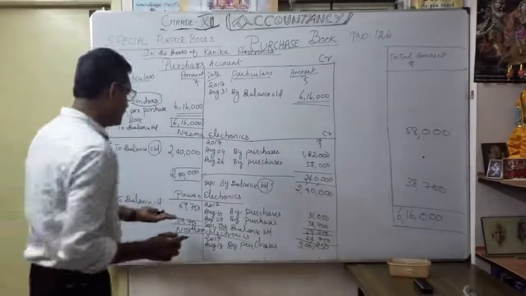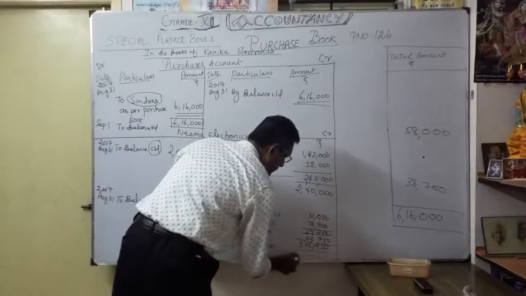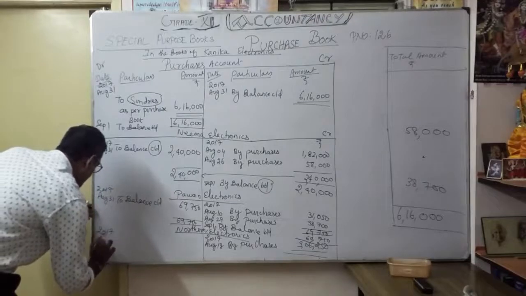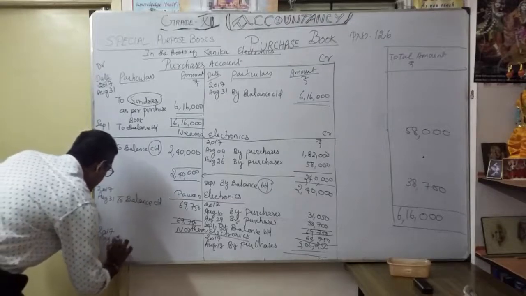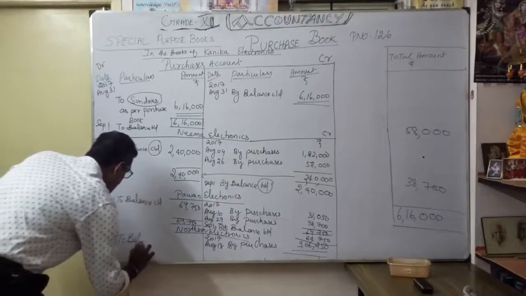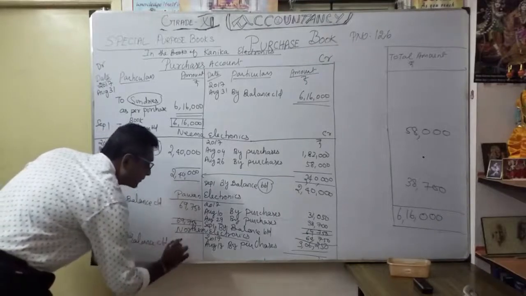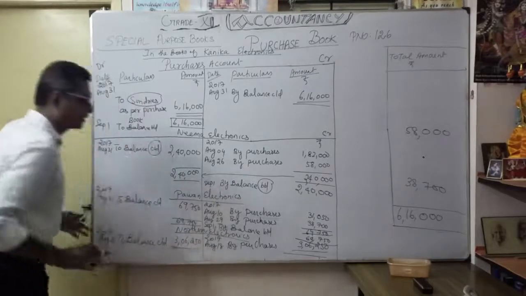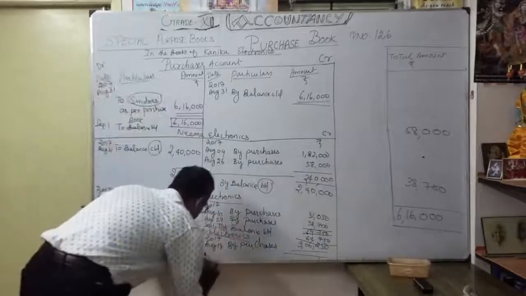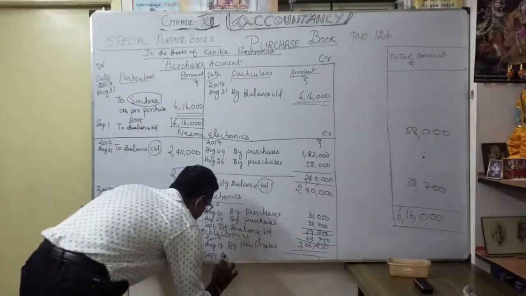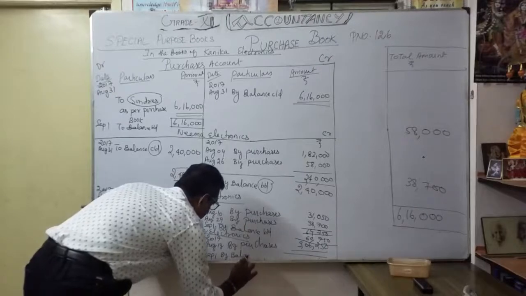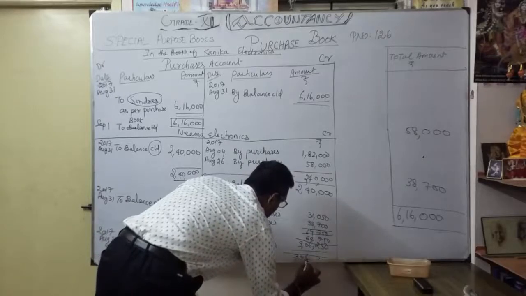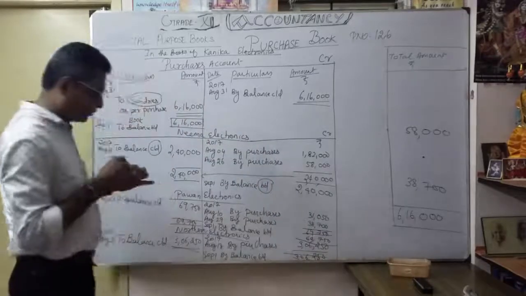Okay. Now similarly, Northern Electronics, same amount. Single transaction. So I am going to write 2017 August 31, to balance carried out. Same amount, 3,06,250. So double underline. The single transaction. Then I want to carry over here. September 1st, by balance brought down. Same amount. Correct. 3,06,250. So understood now?